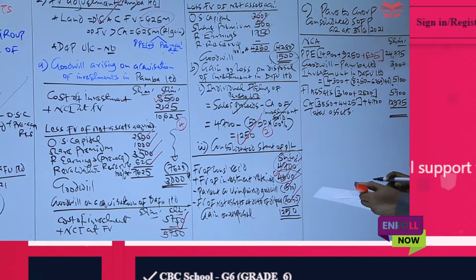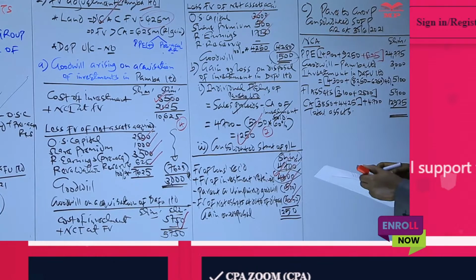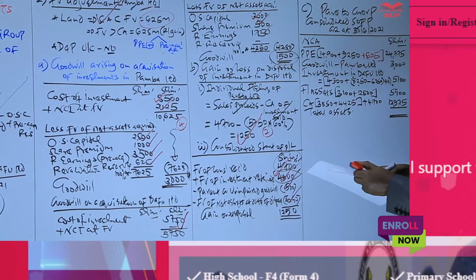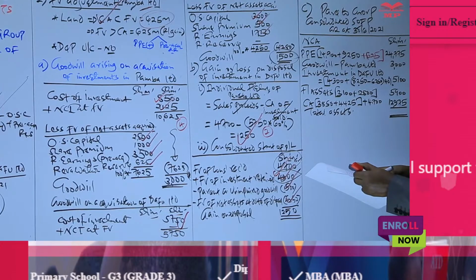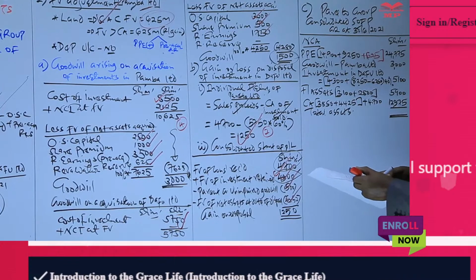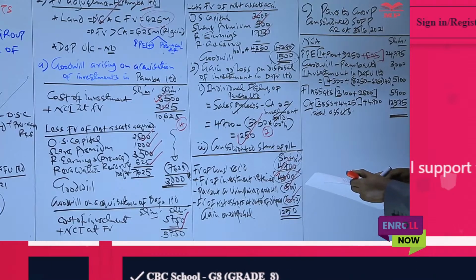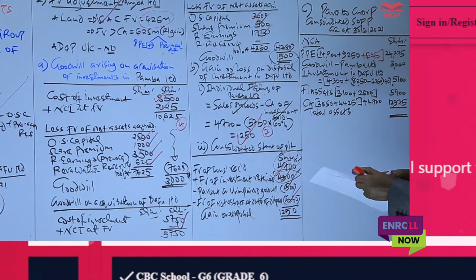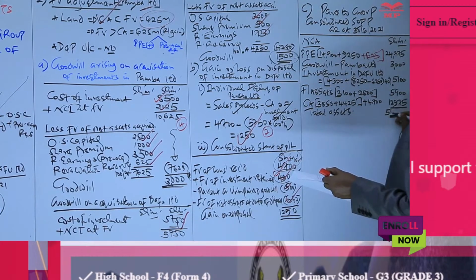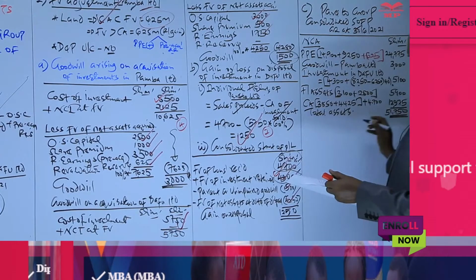Yes, and then we can add all these figures now, plus 3,000, plus 51, plus 59, plus 12,975. That will give us a total of 51,750. So these are the total assets.